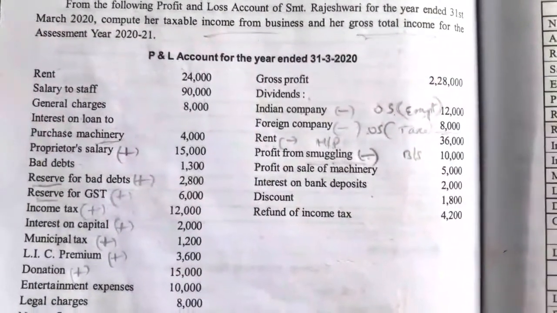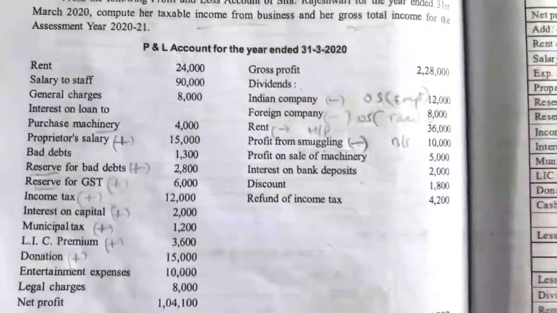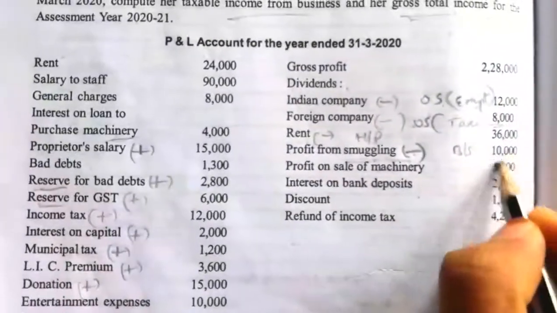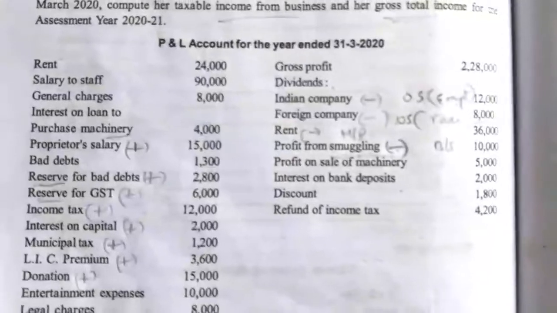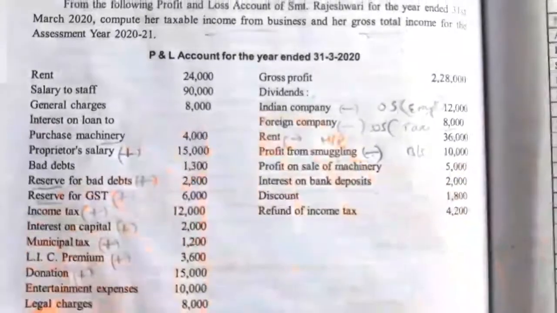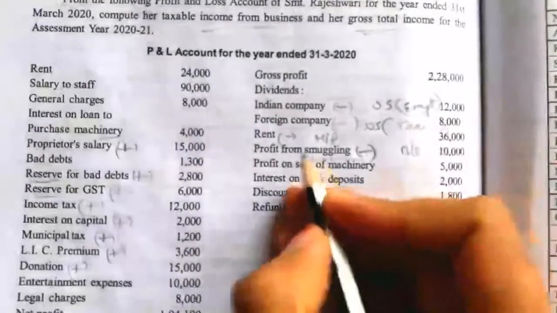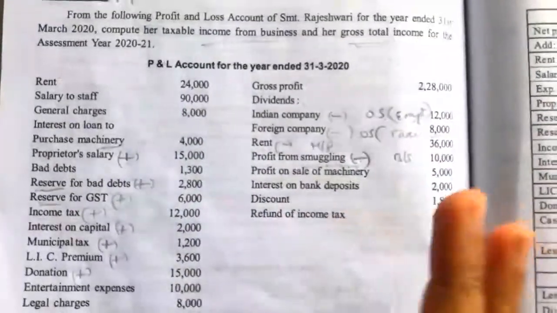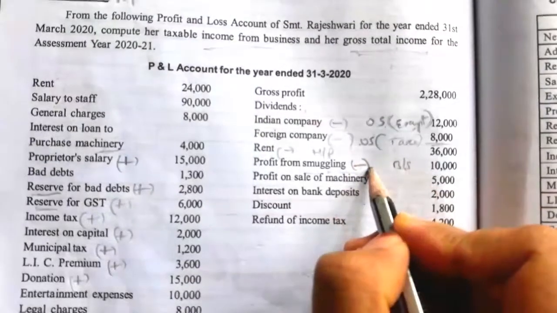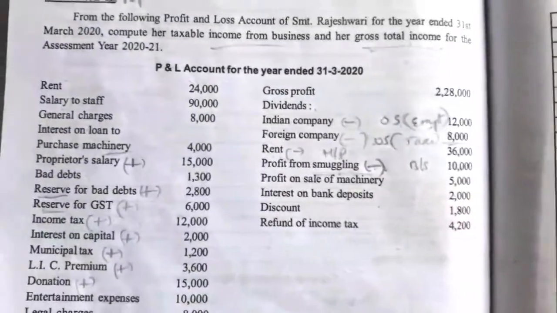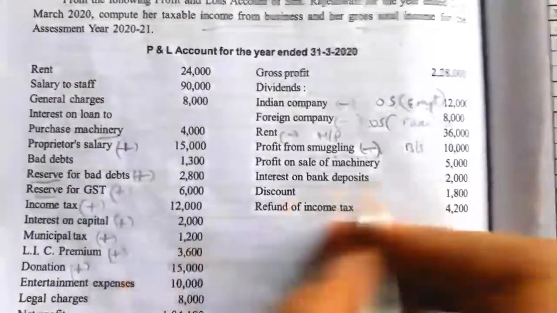So after computing the business income we have to add this 10,000 while calculating the GTI. This profit from smuggling is not relating to this business, so we exclude it once, and later add it while computing the GTI under the head business income.